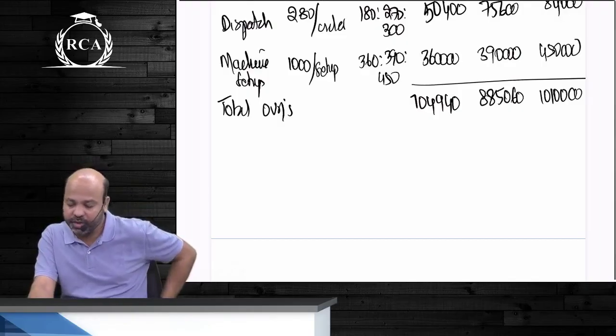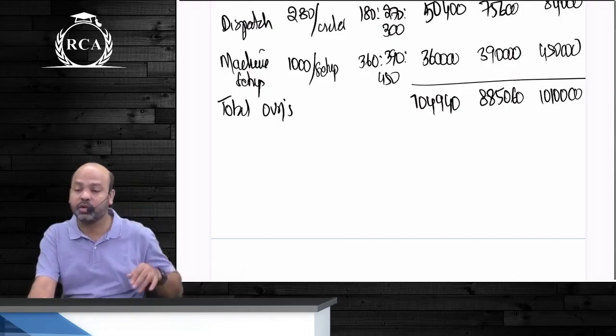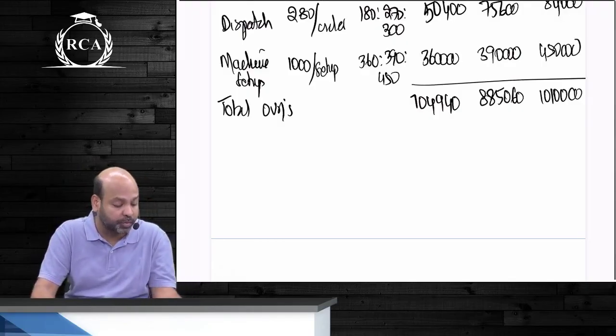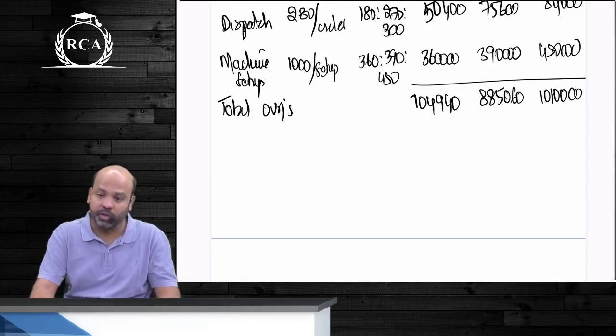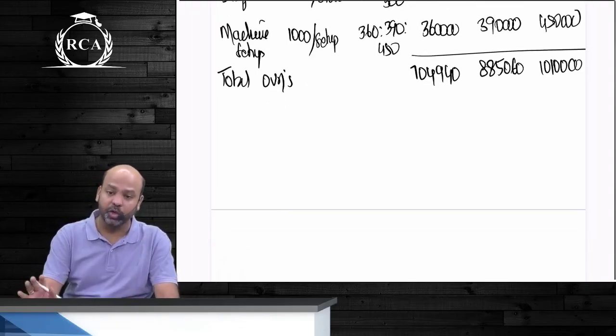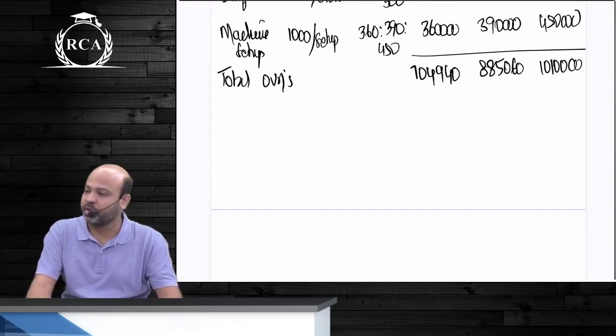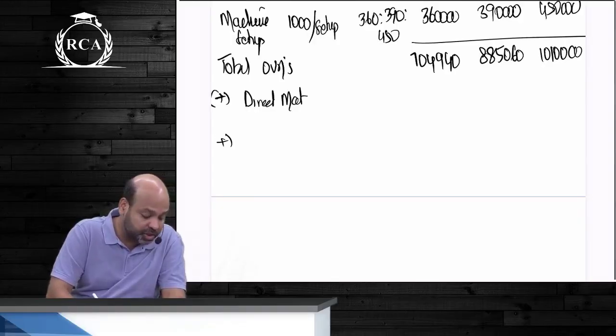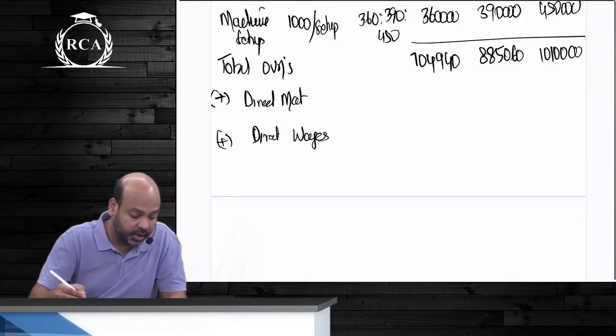They did not specify cost per unit, so it is preferable to write total cost and then also write cost per unit. In some questions they will directly specify that you have to compute cost per unit. Just question 5, both requirements are very clear that it is mandatory to show cost per unit. Are we clear? Otherwise, make it a habit in every question to compute both cost per unit as well as total cost. To this I will add direct materials and direct wages. That cannot change. That will remain the same whether it is the traditional method or ABC.